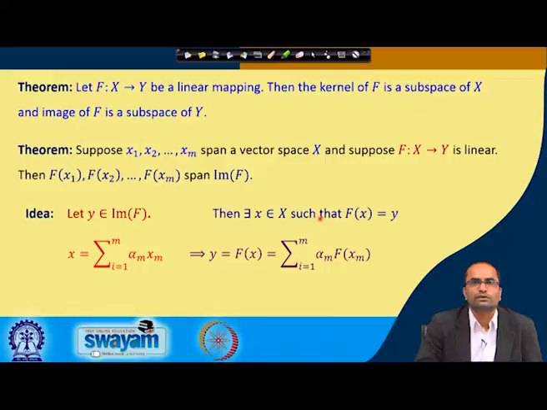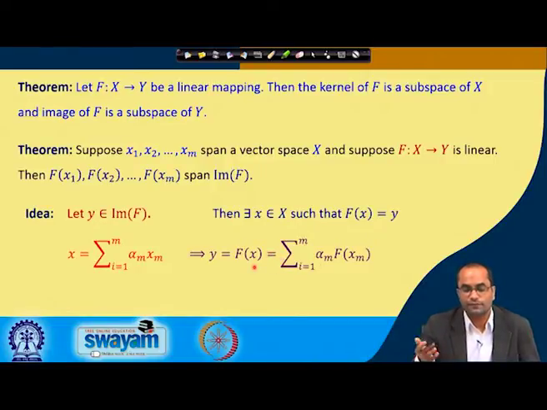Due to the linearity of the map, we can take f inside, because the alphas are constants; that is the definition of a linear map. So, f of alpha1 x1 plus alpha2 x2 and so on will be equal to alpha1 f(x1) plus alpha2 f(x2) and so on.